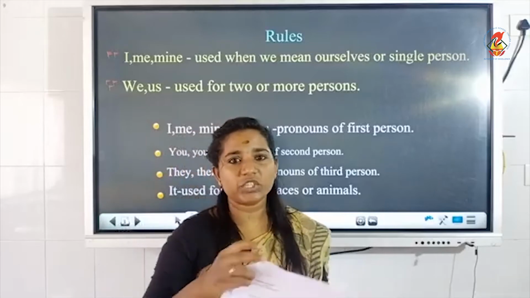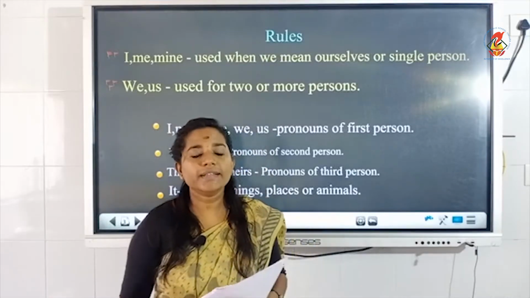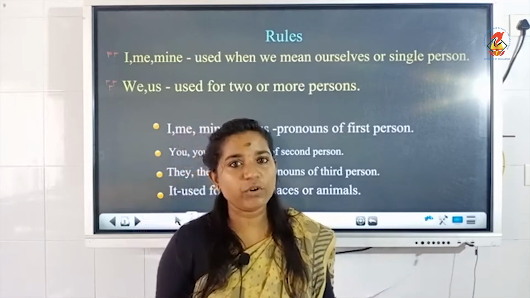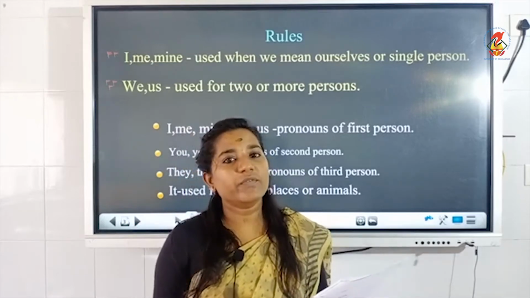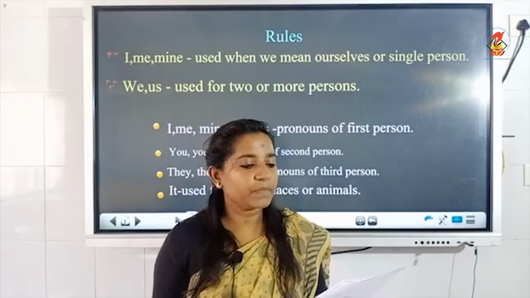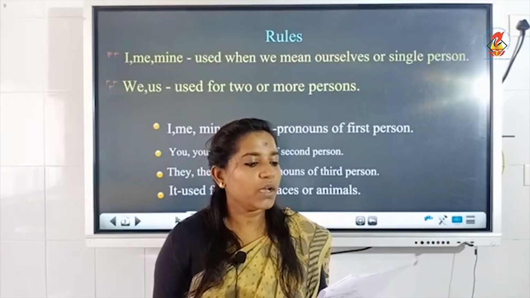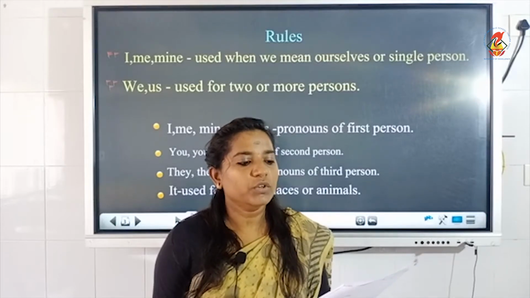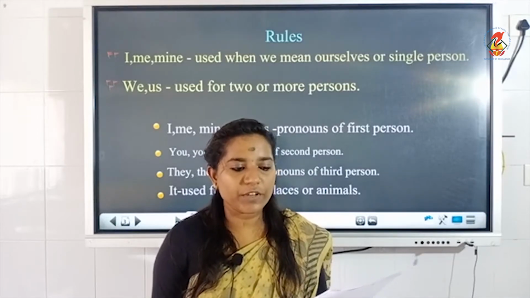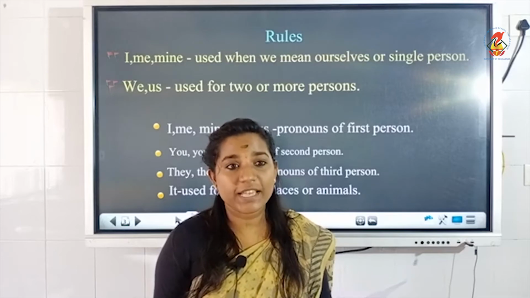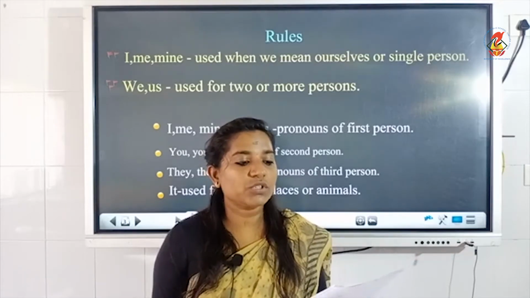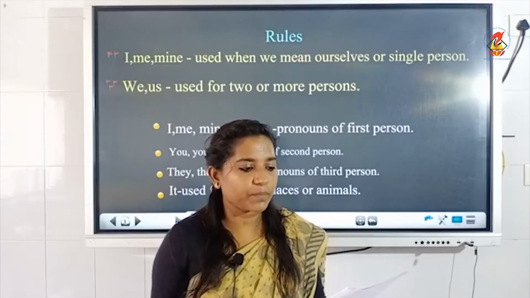On the next page, exercise B is to underline the correct sentence in each pair. So two options are given for you. You have to underline any one of the options. Question number 1: Rose knows she will be there. Rose knows her will be there. Which is the answer? Option 1 is the answer: Rose knows she will be there.